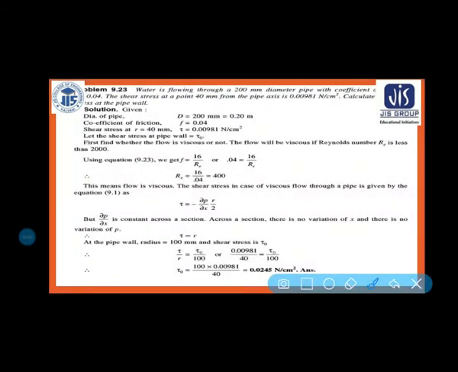So here you can see the diameter D is given, coefficient of friction F is given, radius r is given, and shear stress at r radius is also given. Let the shear stress at the pipe wall be tau naught, and the formula you know. This is the formula: minus del P by del X into R by 2.